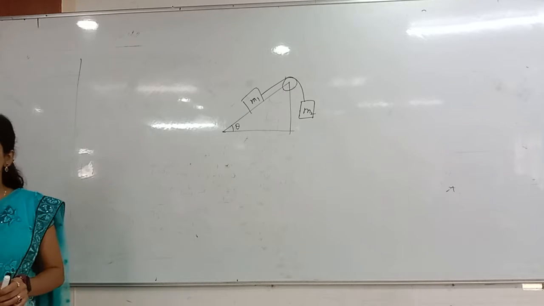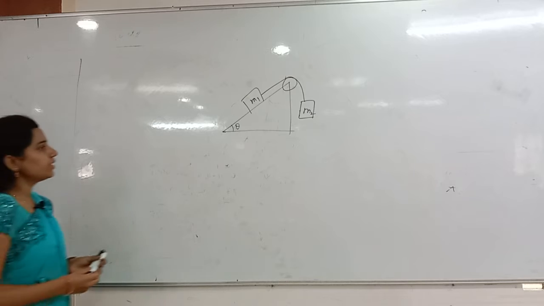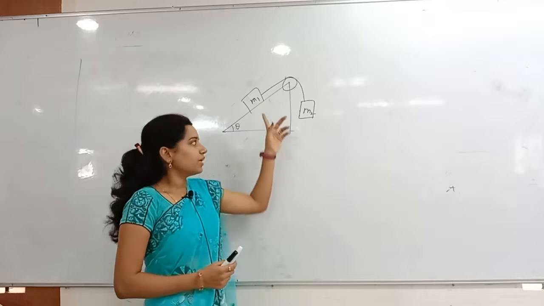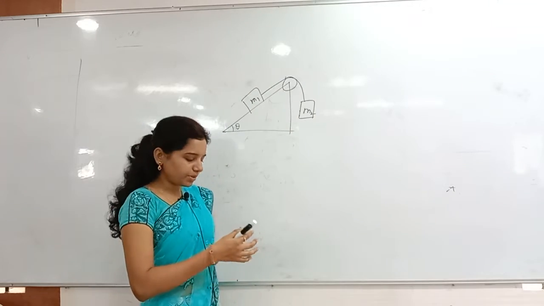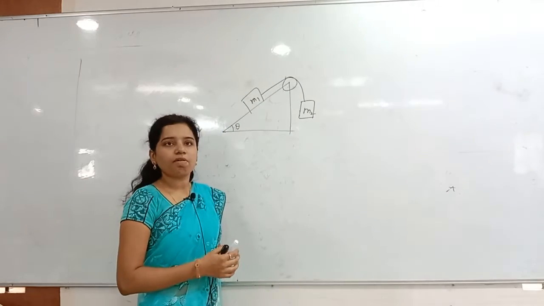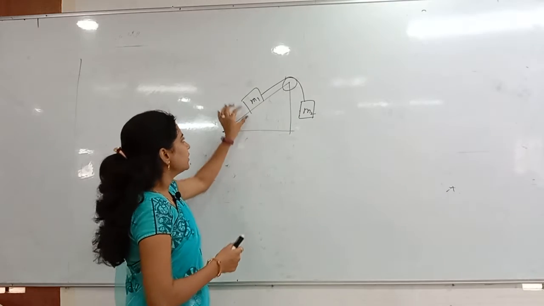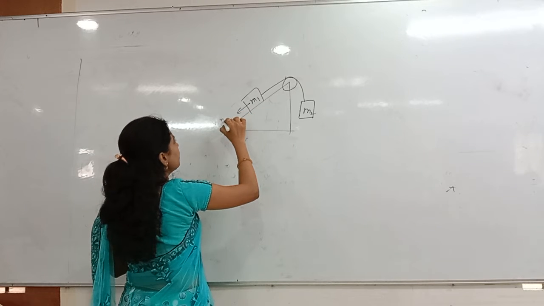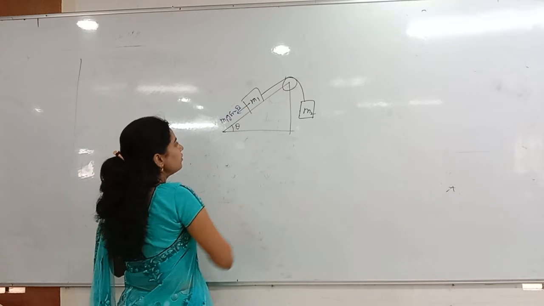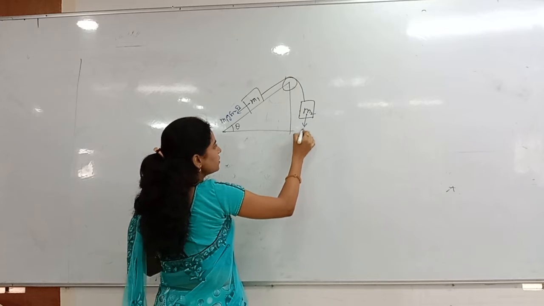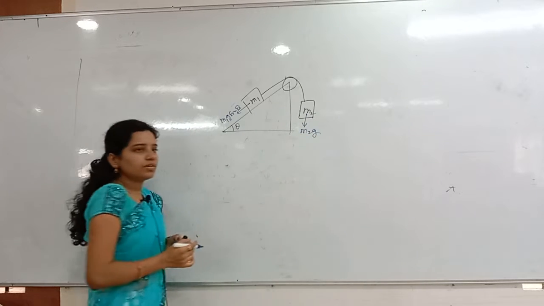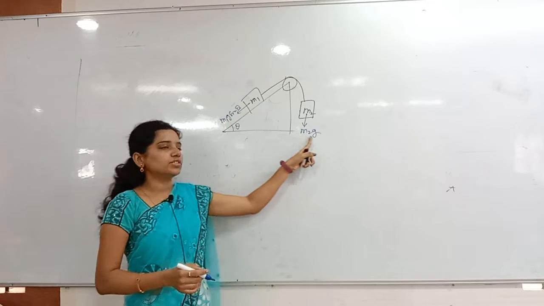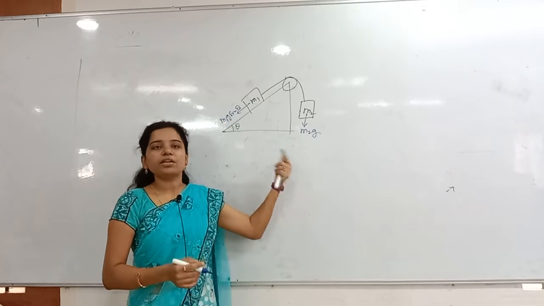Shall I? See that? Whenever you see, I said system is in rest, what is the meaning of that? Everything is in equilibrium. Who is balancing this one? This is not moving anywhere, so obviously force m1g sin theta will be there. And here, downward force m2g will be there. Whenever the system is in equilibrium, m1g sin theta is equal to m2g. That is the meaning of equilibrium.